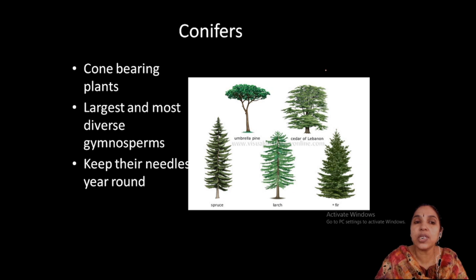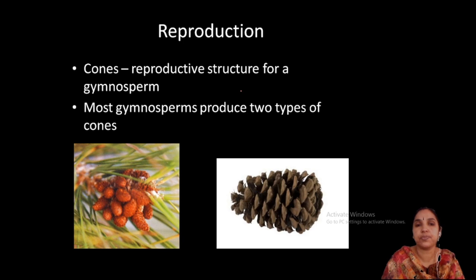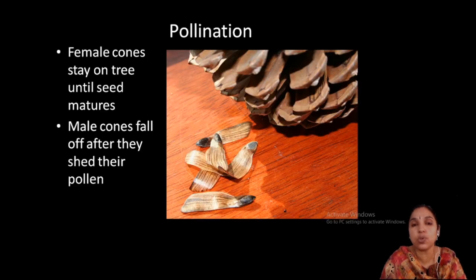And now conifers. Conifers are the cone bearing plants. So, their appearance is a pyramid shape or cone like, like a Christmas tree. They are the most diverse groups. They produce needles. See, this is a Pinus plant. They reproduce by male strobilus and female strobilus. This is the male strobilus, that is smaller, in small clusters. The female is larger, with the woody nature of the megasporophyll, and it persists there for many years. This is used for preparing decorative items also.